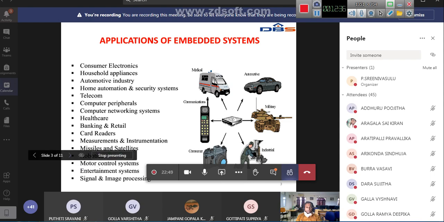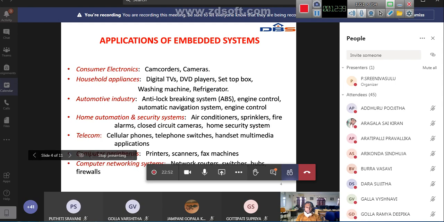Okay, now applications. These are some more applications. I'm not going into details, you can understand this. Consumer electronics: camcorders, cameras. Camcorders means you can take video and photographs. Household appliances: digital TV, DVD player, set-top box, and this is a special application of embedded systems. Washing machines, refrigerators. Automotive industry: anti-lock braking systems, engine control, automotive navigation system. Like this we have different applications of embedded systems.